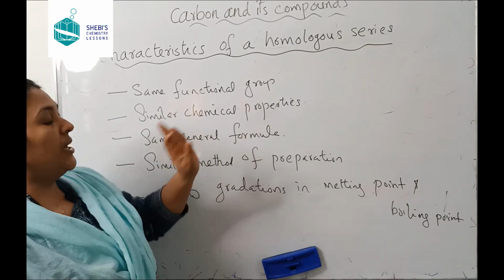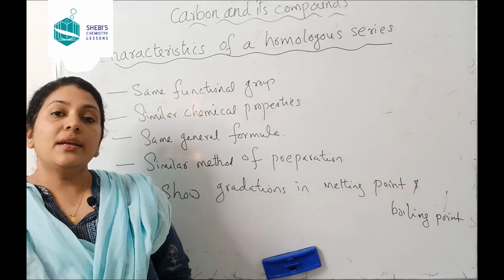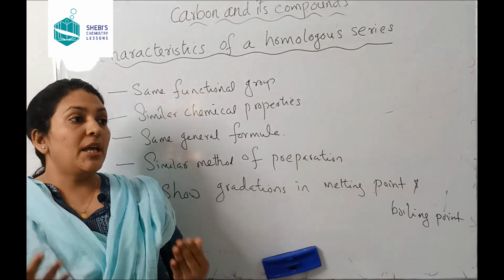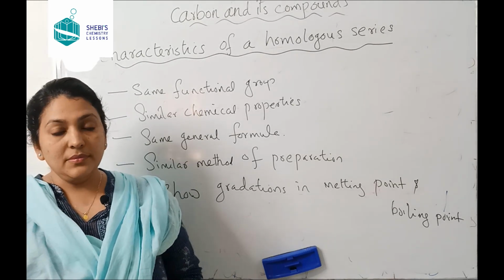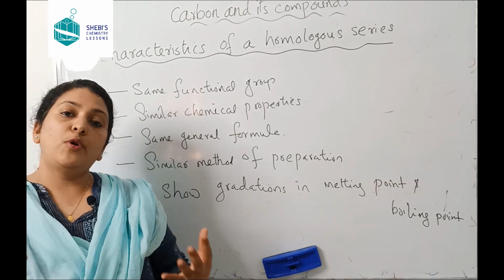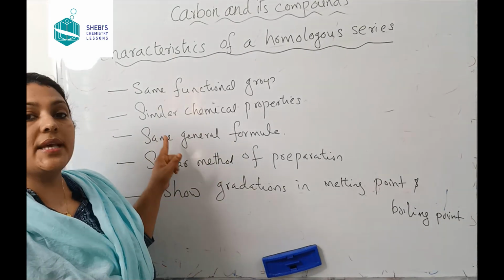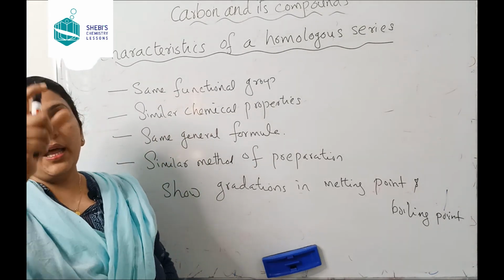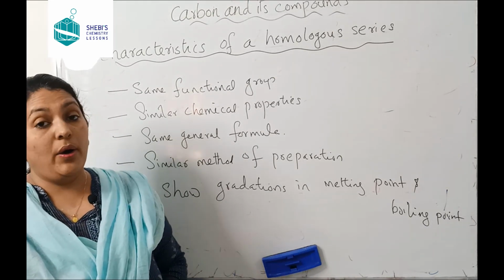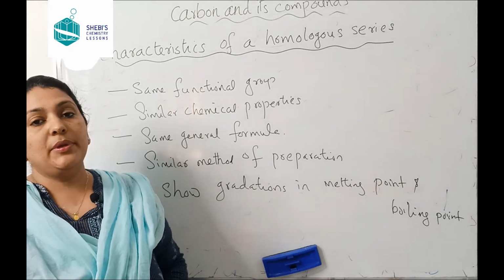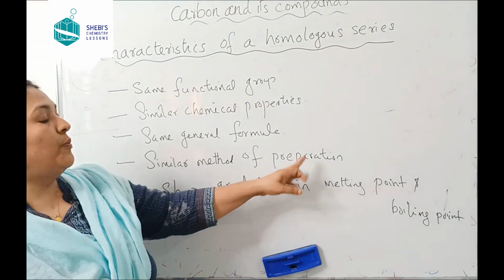Okay. Similar chemical properties. As they have same functional group, they are also showing similar chemical properties. For example, in chemical properties, all of the alcohols are having similar behavior. Okay, in their reactivity, they behave almost in the same way. Alright? Now the third one, they can be represented by a same general formula. Okay. For example, alcohols can be represented by CnH2n plus 1 OH. Or alkenes can be represented by CnH2n. Isn't it?